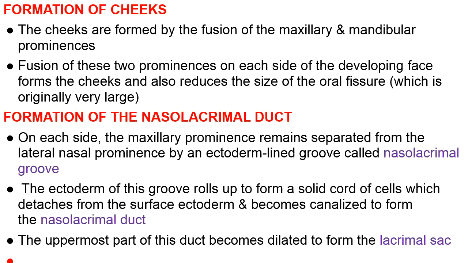Then we'll see this in a diagram. Upper part of the nasolacrimal duct becomes dilated to form the nasolacrimal sac, and it opens into the conjunctival sac by a pair of lacrimal canaliculi.